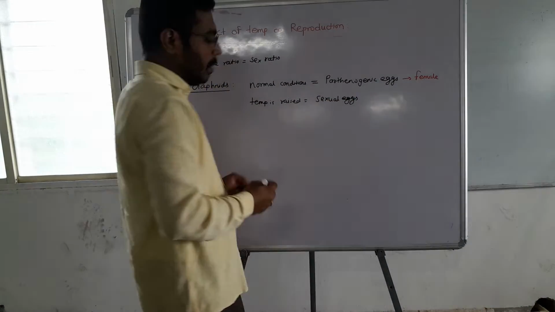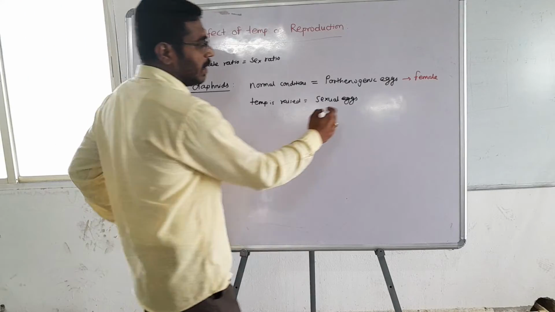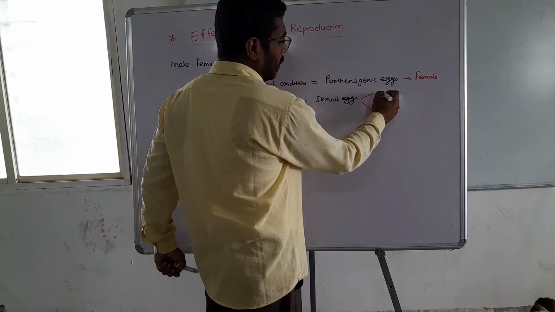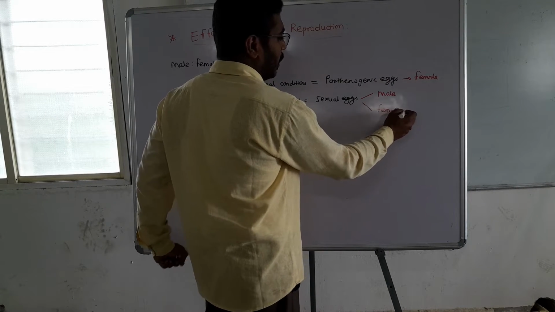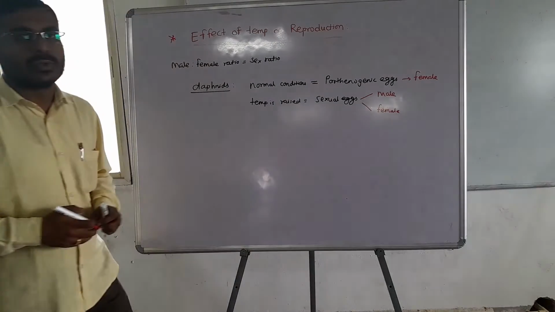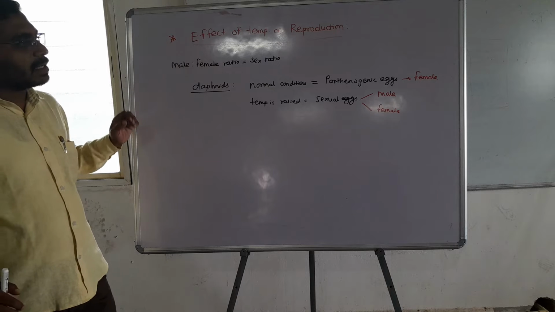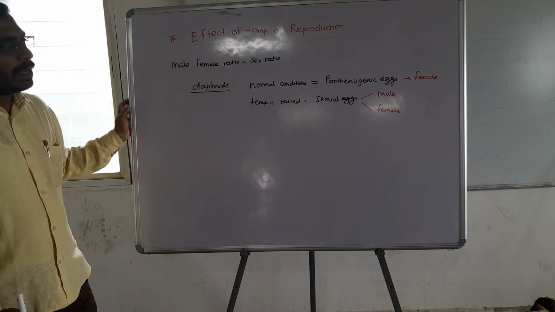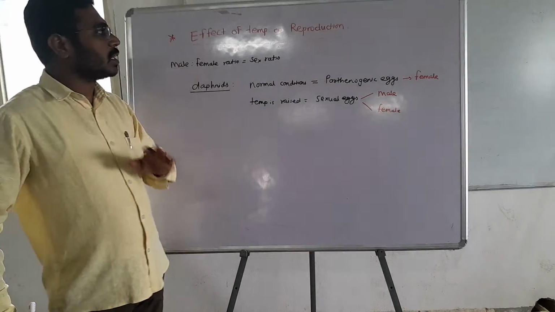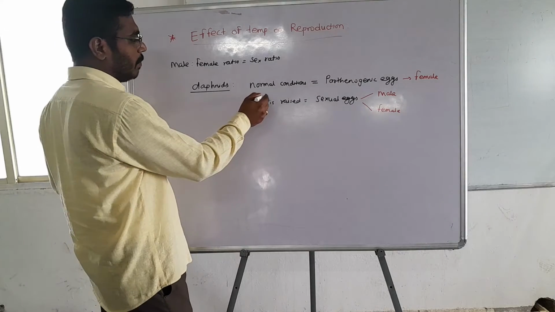Sexual eggs are produced, and these sexual eggs then can become either male or female. Both types of daphnids can be produced from the respective type of eggs. If male eggs are formed, then it produces male daphnids. From female eggs, it produces female daphnids. It is the effect of temperature.